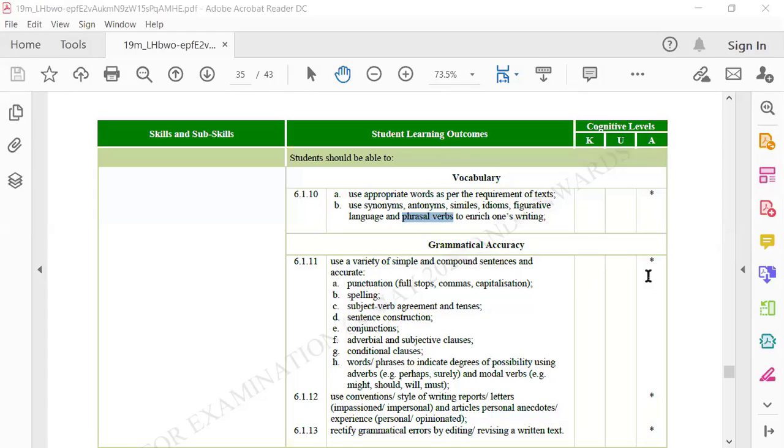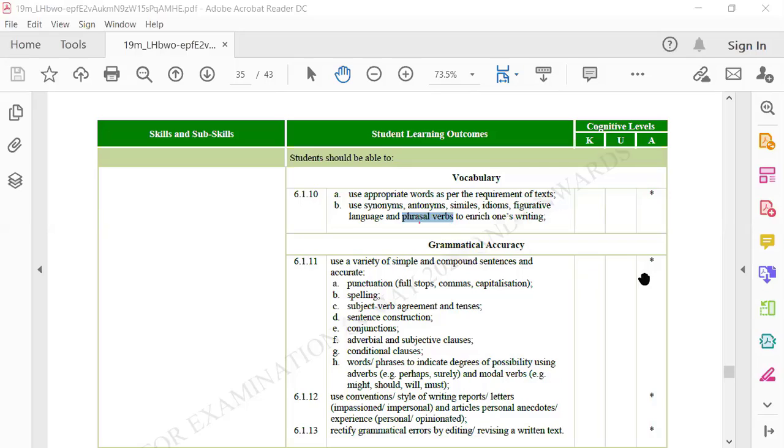So before I start explaining phrasal verbs myself, would anybody tell me if they have ever heard what a phrasal verb is? So Mustajab, would you please tell me what is a phrasal verb? Have you ever heard this? Yes, Mustajab. Have you ever heard the word phrasal verb, or do you know anything about these verbs, phrasal verbs?